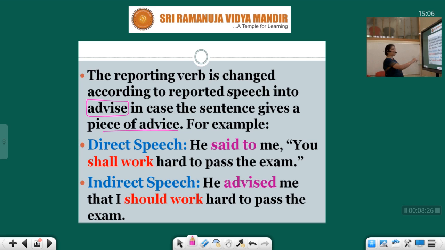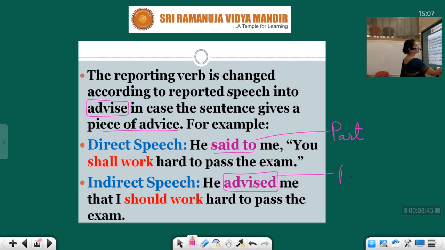So, because it's a piece of advice, you are going to write, he advised me. Said to will change into advised. Now, because it is said to, remember students, this is past tense. So this is also going to be past tense.